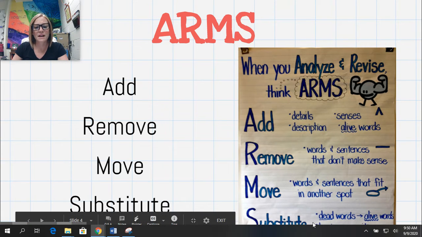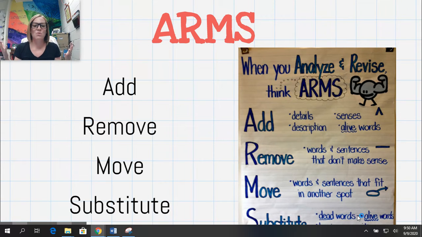Then substitute is the last one here. So you want to substitute dead words for more exciting words. Words that are not very interesting, not exciting words, change those for more exciting words.